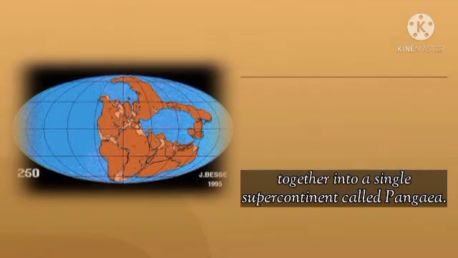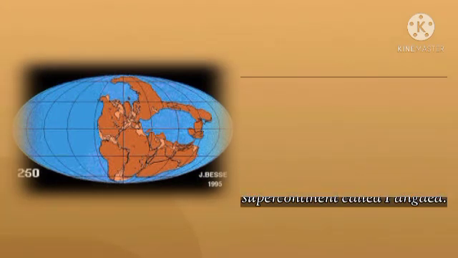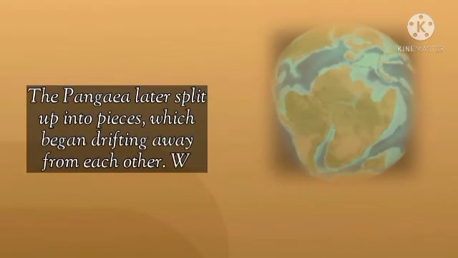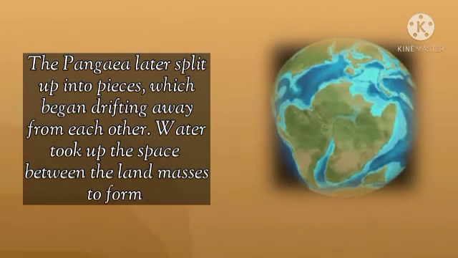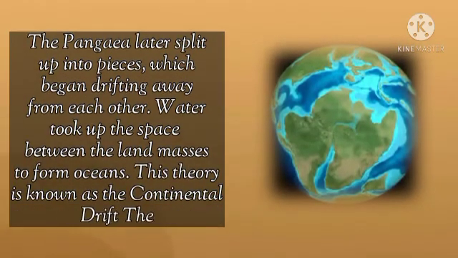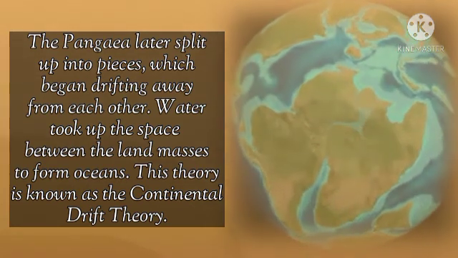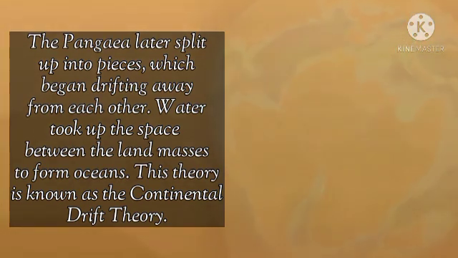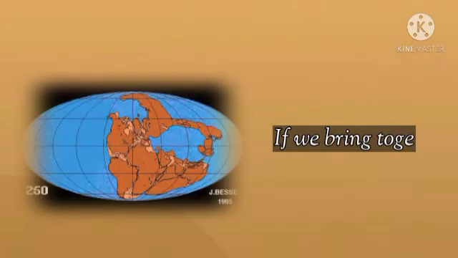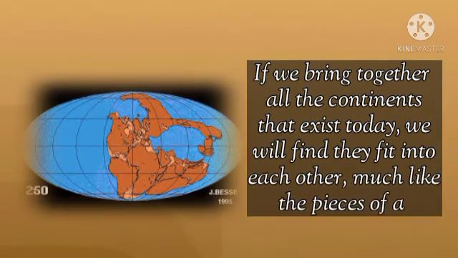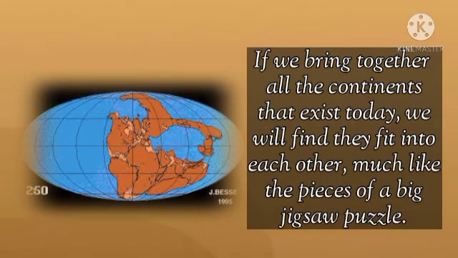Pangaea is a Greek word which means all land or all earth. The Pangaea later split up into pieces which began drifting away from each other. Water took up the space between the land masses to form oceans. This theory is known as the continental drift theory. If we bring together all the continents that exist today, we will find that they fit into each other much like the pieces of a big jigsaw puzzle.